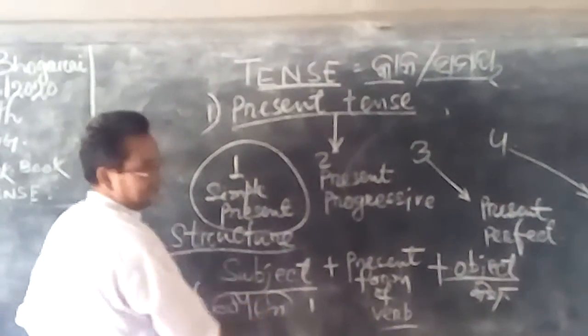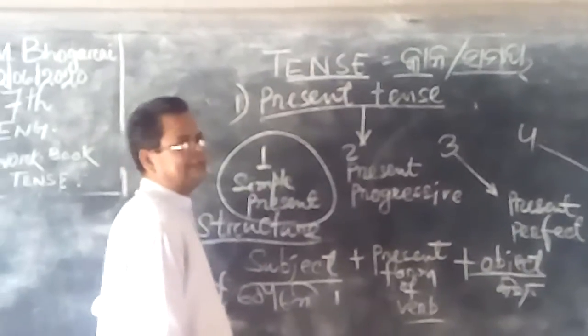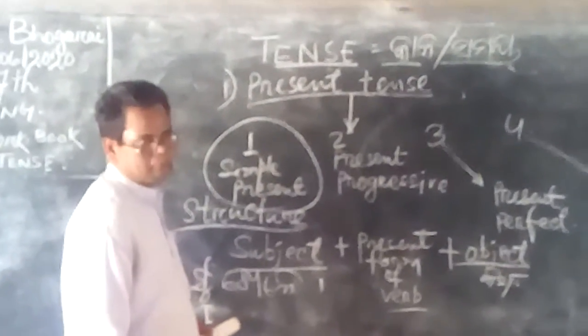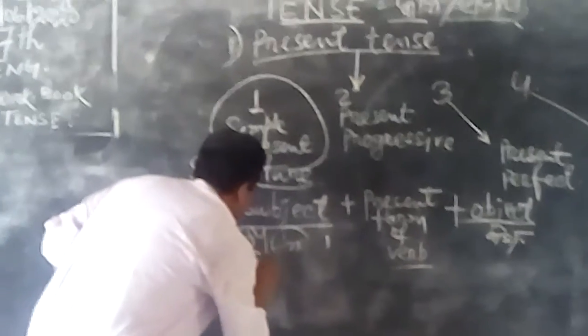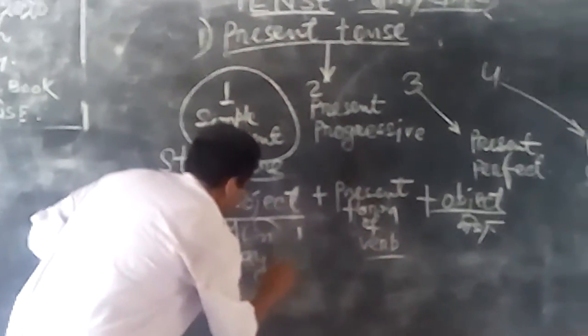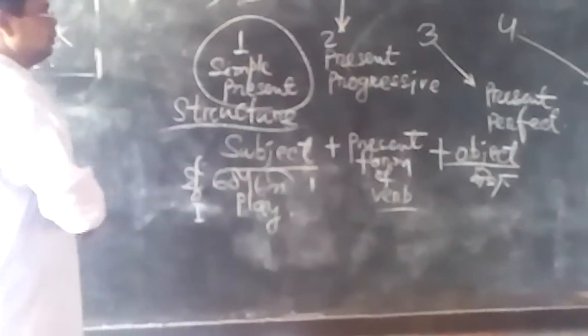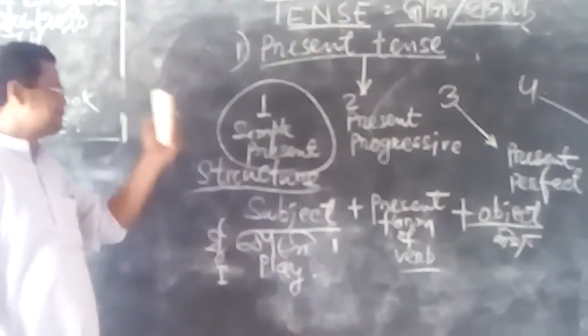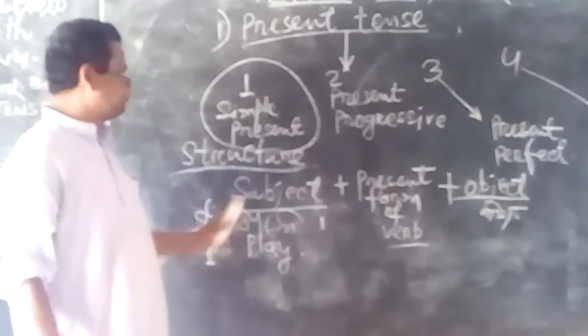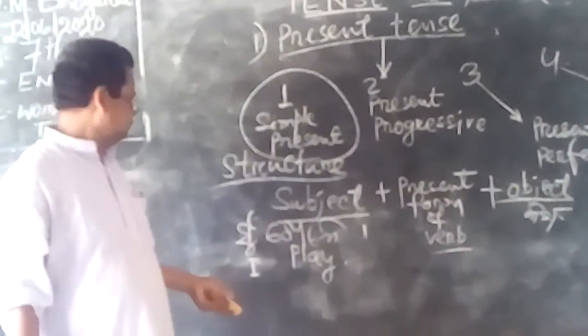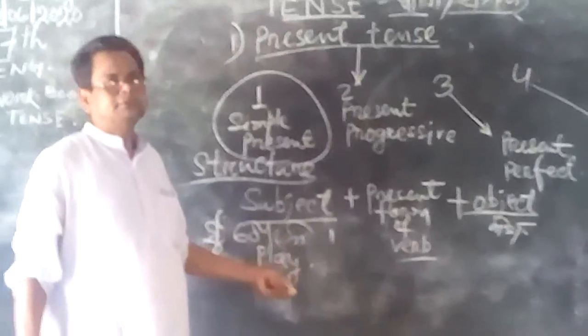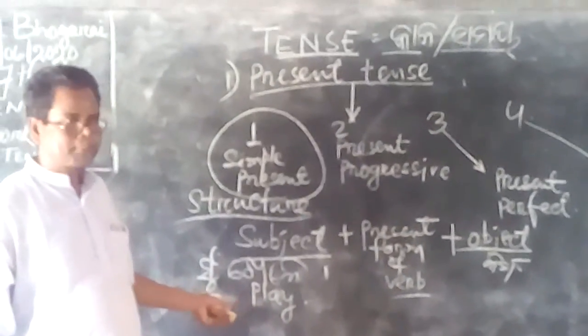So khele, in English play. So I can write play, present form, not played, not participle, only simple present, the first form of the verb play. It is done. I play means mu khele.